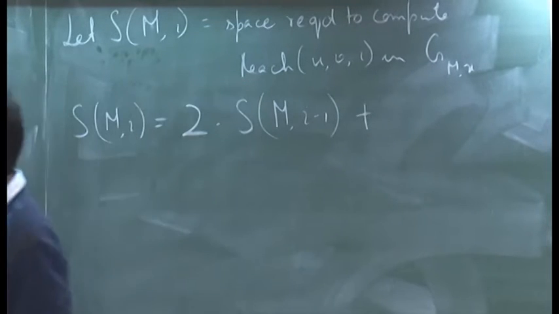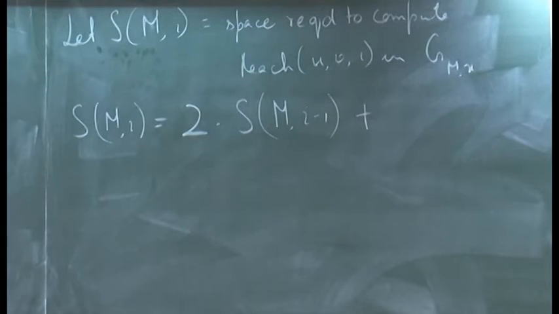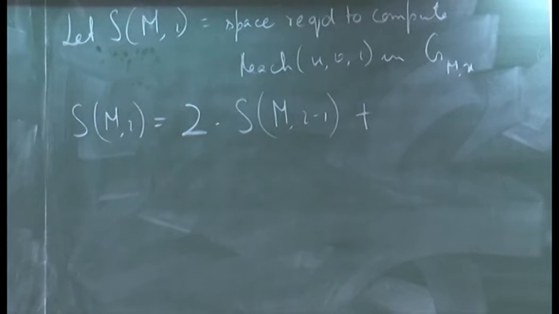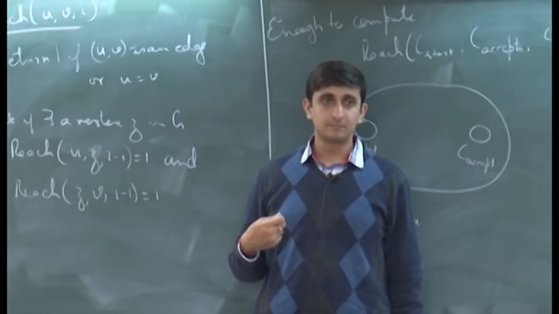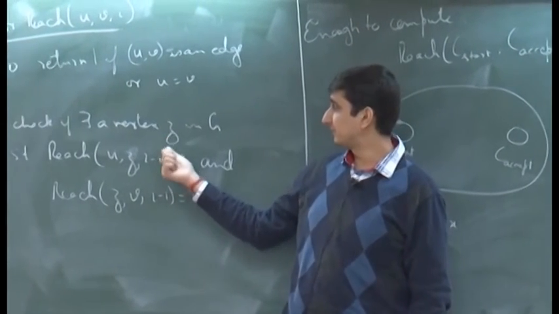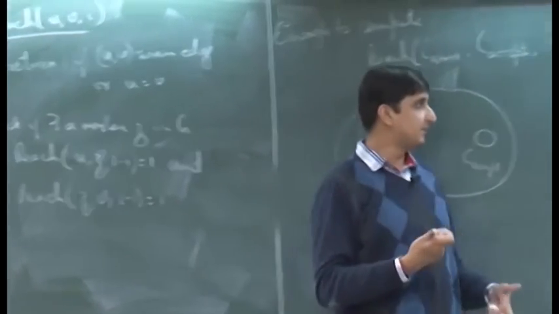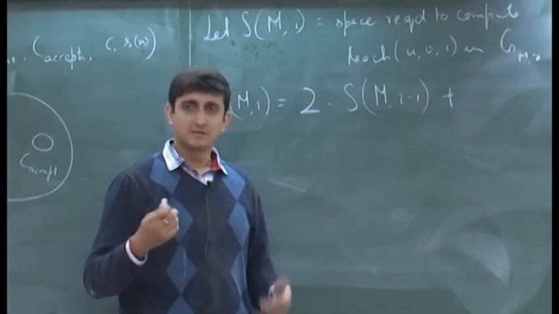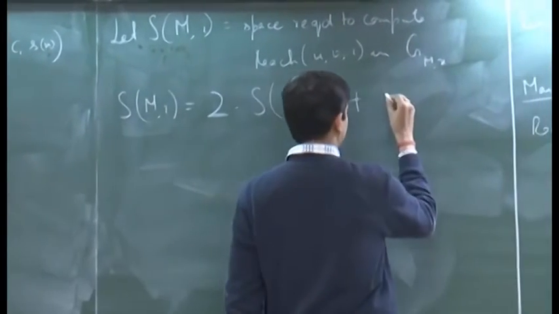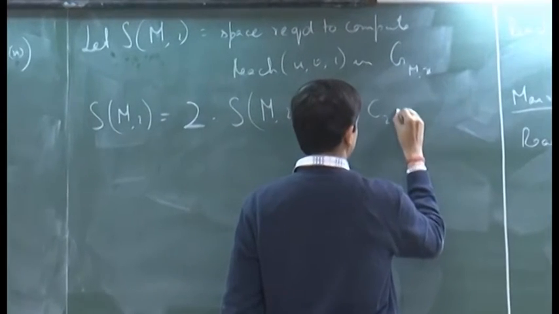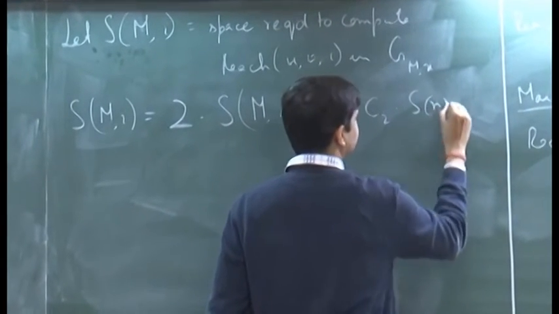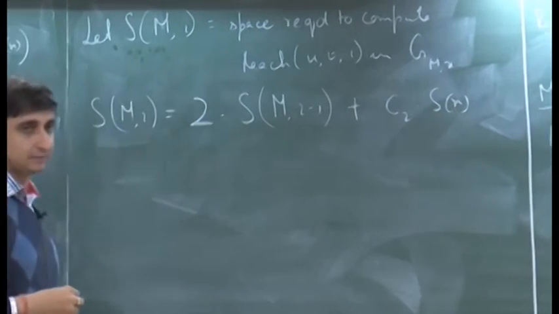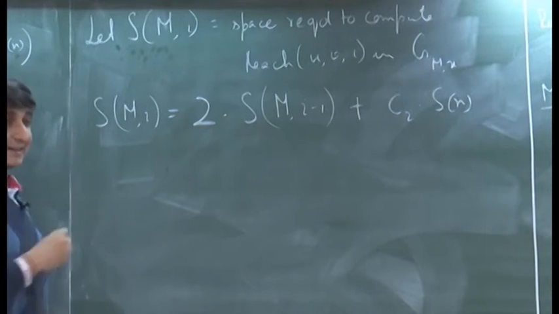So, what else are we doing? Of course, we are making 2 calls to this predicate, but we are also running a loop through all the vertices of the graph, basically to check if such a thing is happening. So, how many bits do we need to represent a vertex of this graph? C1 S of n. Let me just write it as some constant C2 times S of n, so basically it is some order of S of n. So, is this the correct recursion?